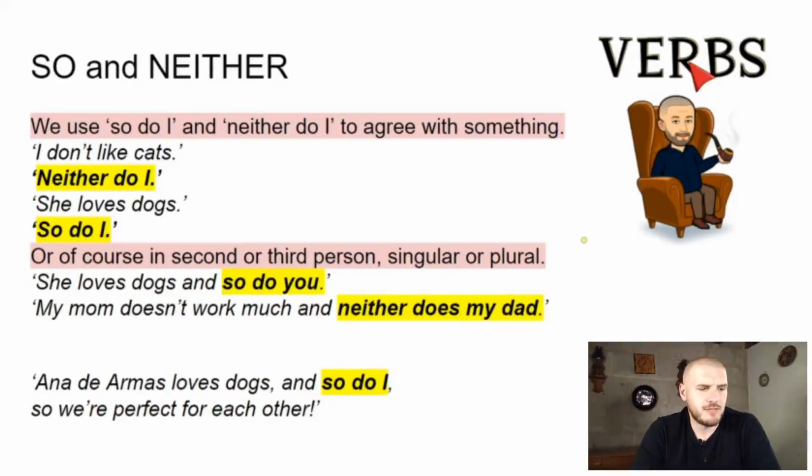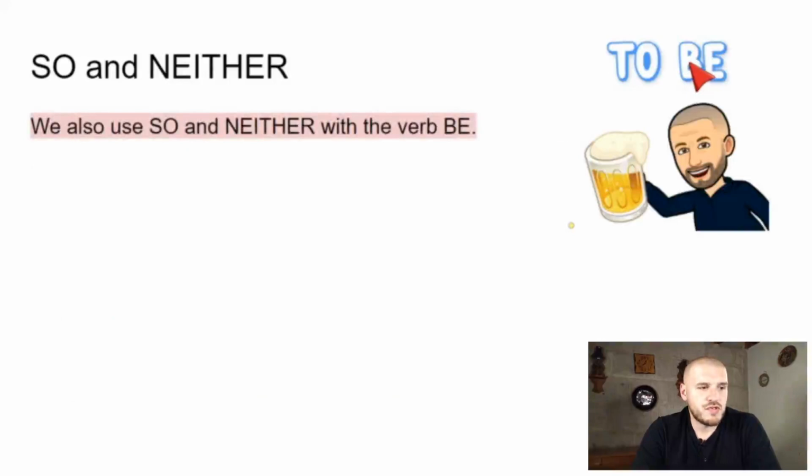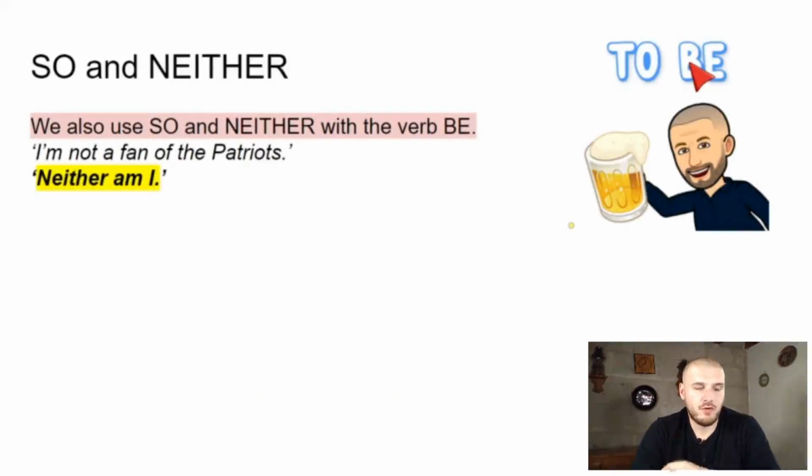So let's look at different ways. We also use so and neither with the verb be, of course. I am not a fan of the Patriots, neither am I, right? So again, the verb to be is different. All of the other verbs in present tense use the do, right? Neither am I. She's a student, so am I.